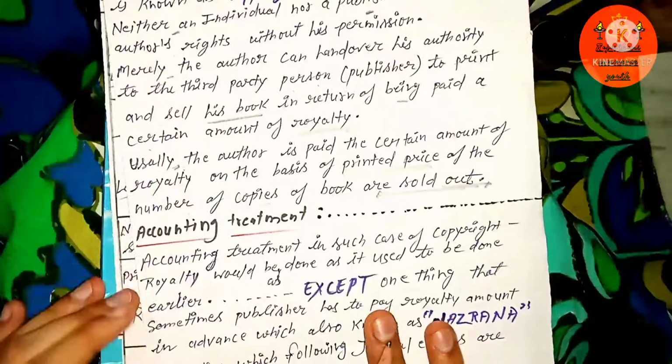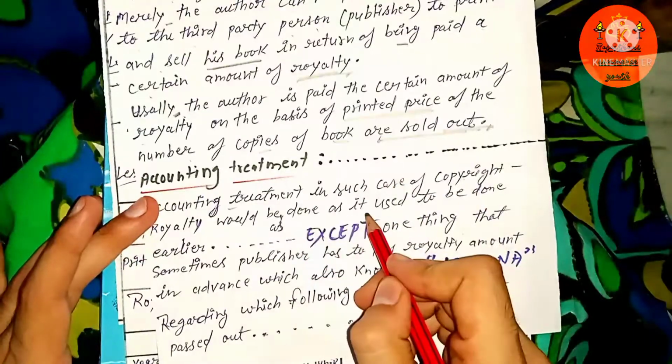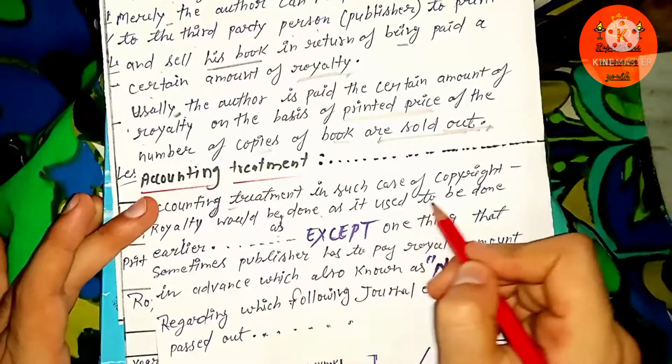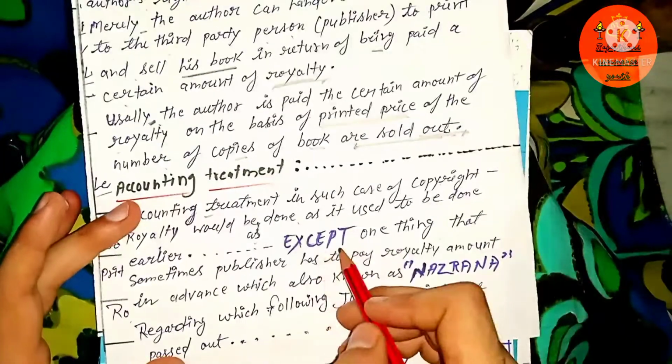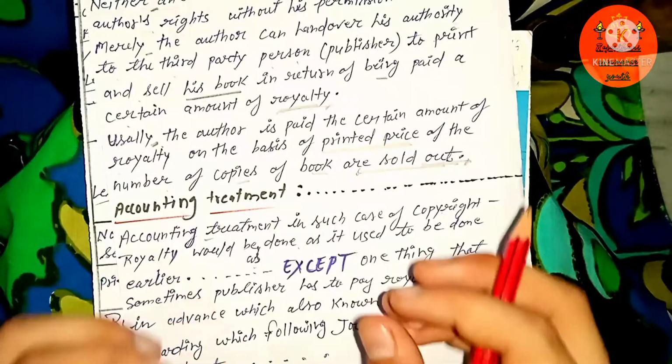In the case of copyright royalty, the accounting treatment would be done as it used to be done earlier. Earlier we have solved so many questions regarding different topics.